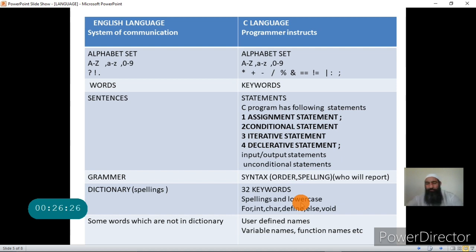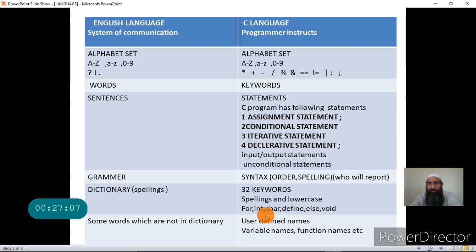Now, as I told you, in the English language we use some words which are not in the dictionary, like the common names, like name of a place or name of a person, Ramesh, Srinagar, etc. They are not a part of the dictionary. So in C also we can create our own names. These names are called user defined names.